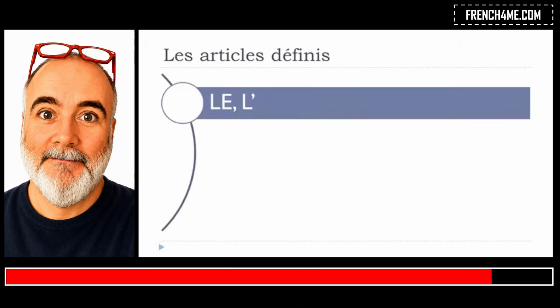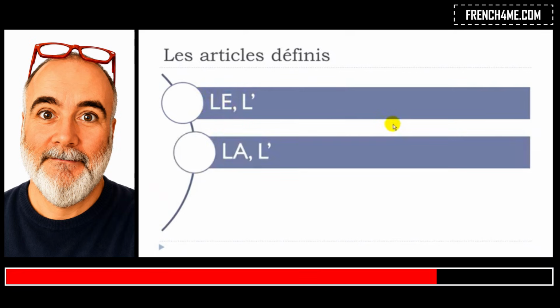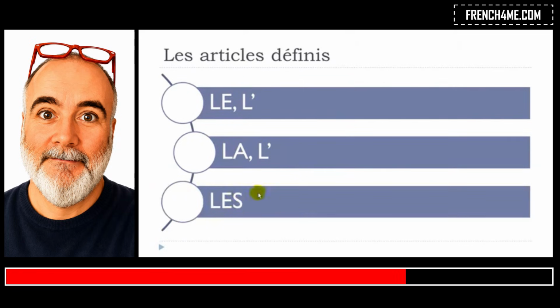And we start with the masculine form, so we've got le, okay? And then in some cases this vowel, if it's close to other vowels, so if there is a word after that starting with a vowel, in some cases it will have to disappear, okay? So you will get this L apostrophe, so that's the reason I've been writing it here, okay? But then the main form is le, okay? Then la, feminine form, la, for the same reason you will have this option L apostrophe as well. And then the plural form is les, okay?